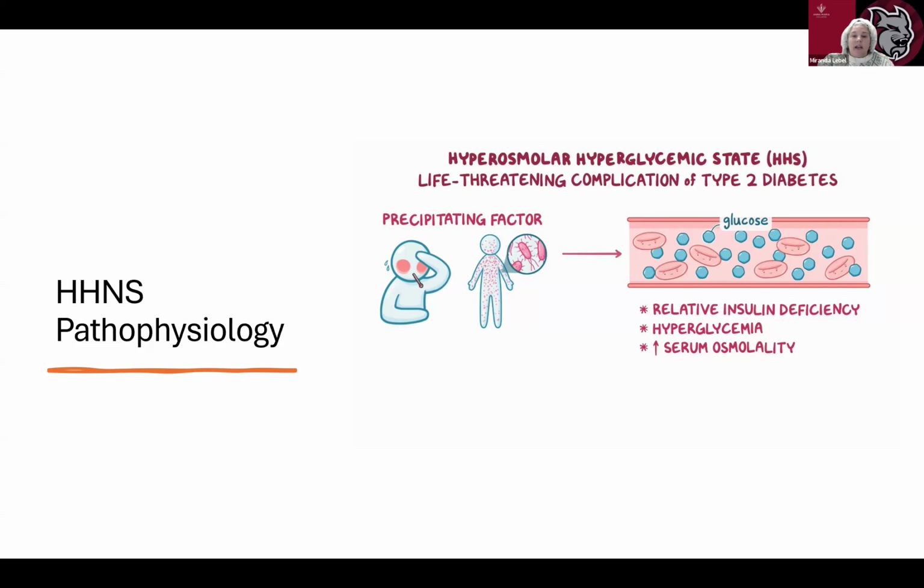So our consequences are going to be hyperosmolar blood. The combination of high glucose and dehydration makes the blood very concentrated. This can lead to severe complications, including confusion, seizures, and coma. The loss of fluids and changes in blood chemistry can lead to imbalances in electrolytes, which are vital for many body functions. So, in simple terms, HHNS happens when there isn't enough insulin to help glucose enter the cells, leading to extremely high blood sugar levels. This causes the body to lose a lot of water through urination, resulting in dehydration and concentrated blood without producing ketones.